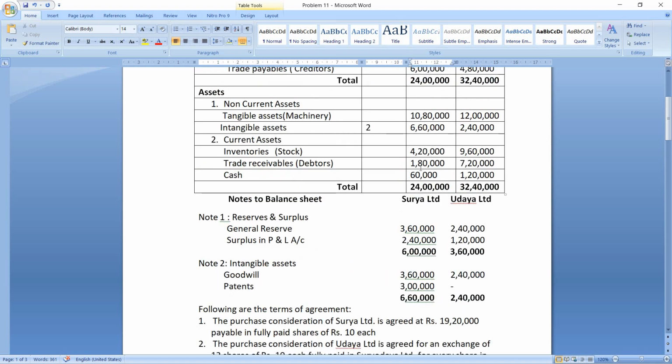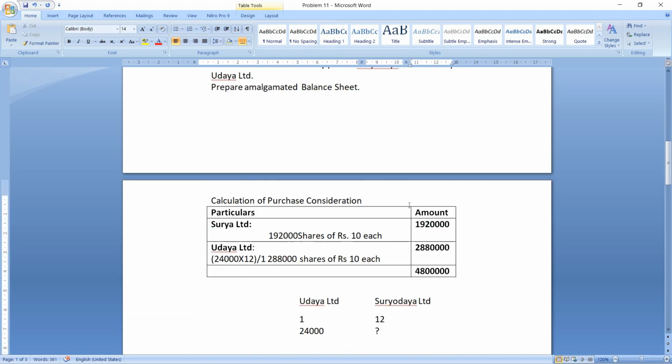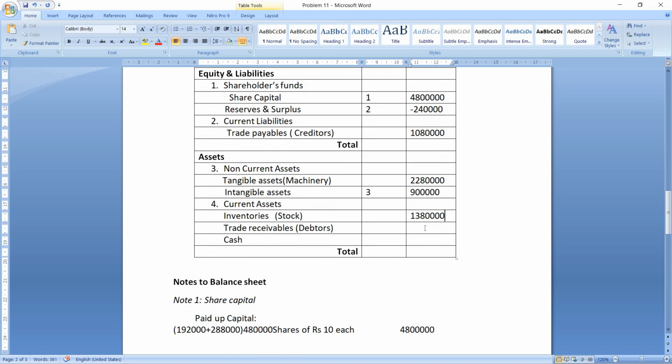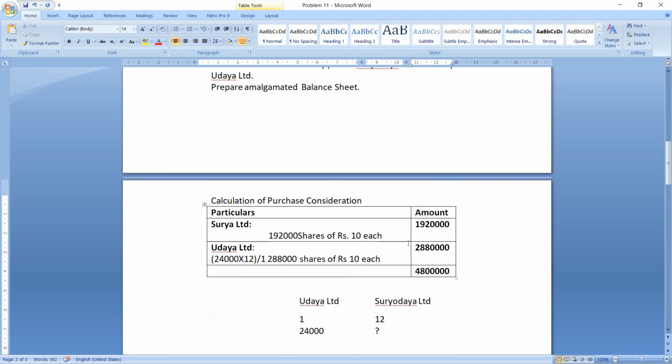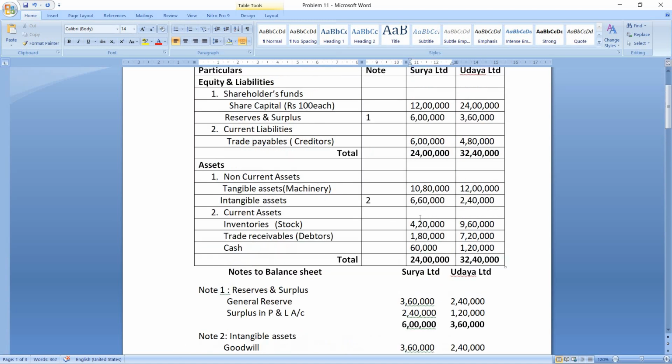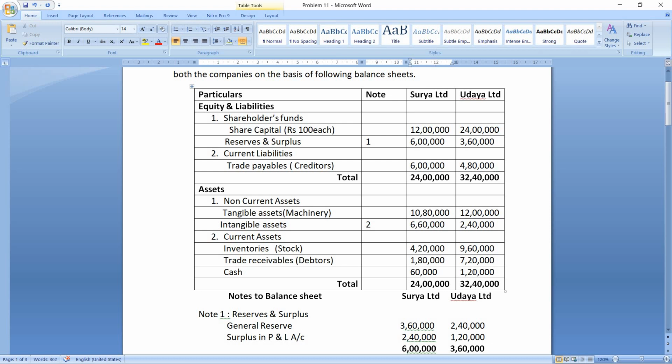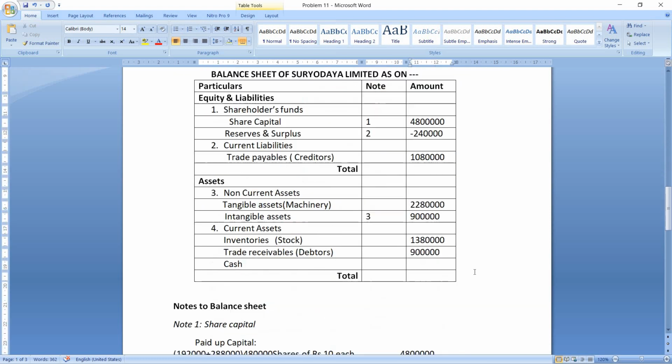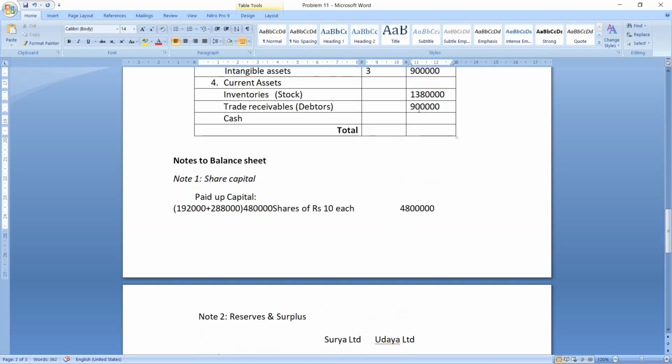So debtors 1,80,000 plus 7,20,000, that will be 9 lakhs. So we will show it in the balance sheet. And the last item is cash. So cash is 60,000 plus 1,20,000. So total 1,80,000.